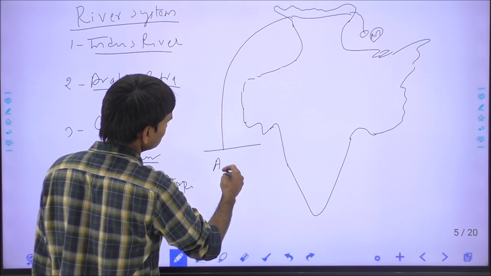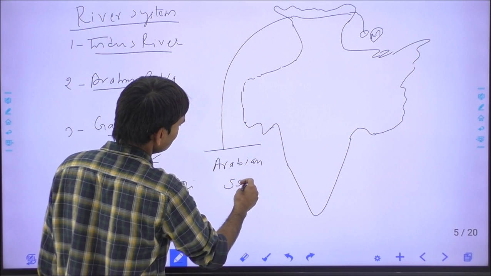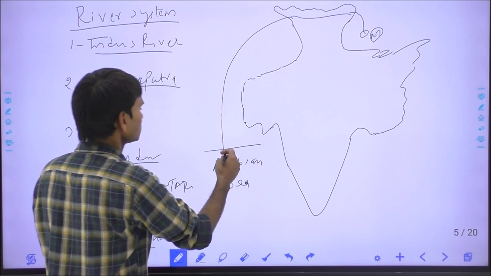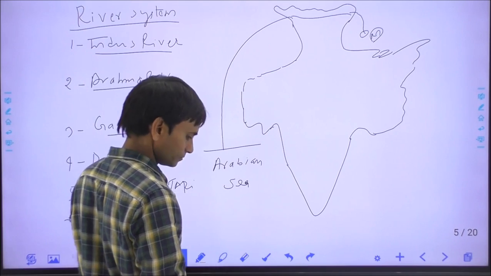This is the Arabian Sea, so this is the ending point where the river empties into the Arabian Sea.